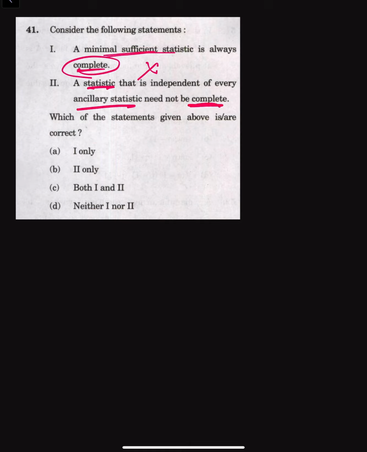Whereas completeness implies that there should not be a non-trivial function of the statistic that has expectation 0 over the whole parameter space. So independence from an ancillary statistic doesn't imply completeness. Therefore the second statement is correct. So option B is the correct answer.